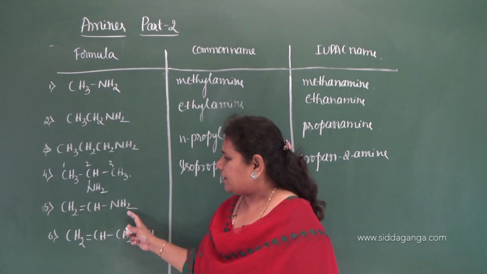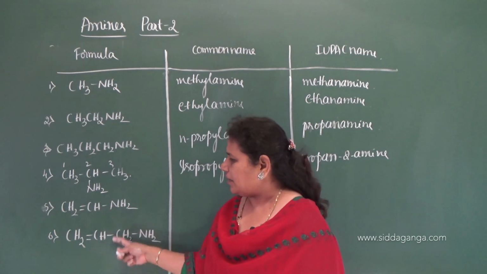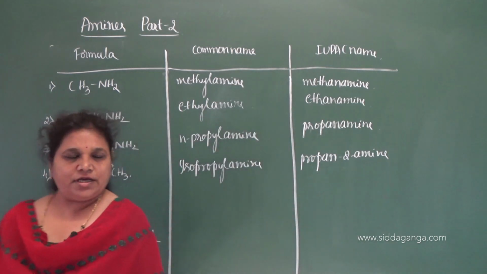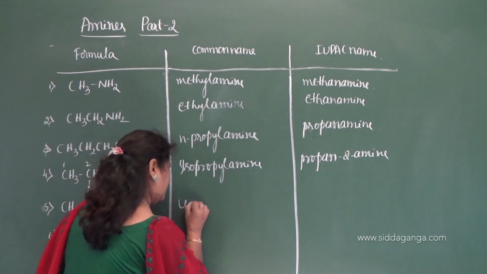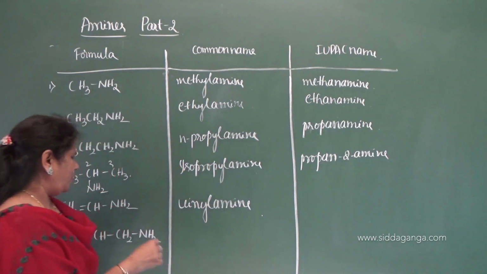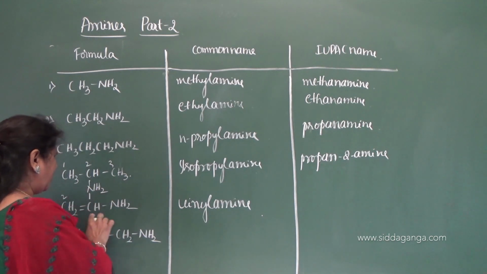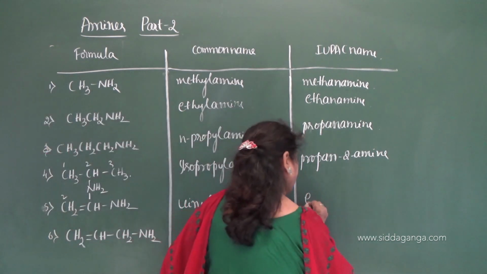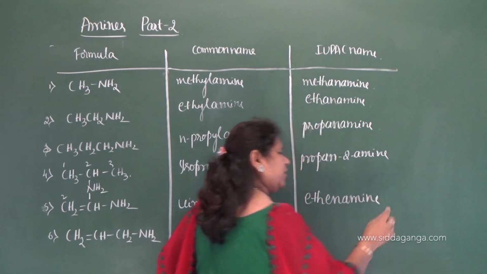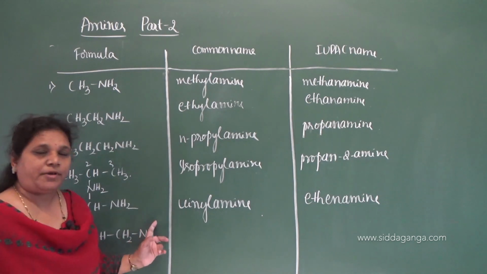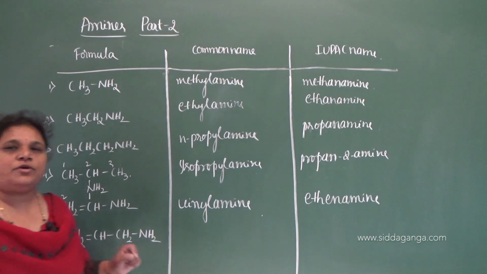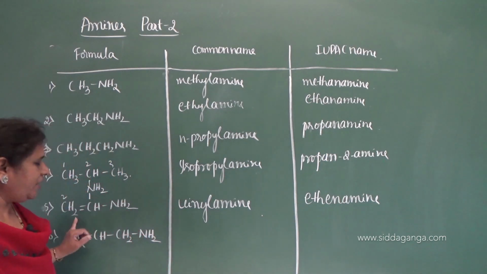Note this. The next one has unsaturation, and this group is a vinyl group, and this is an allyl group. Hence you can give the name vinylamine. This is vinylamine. And what is the IUPAC name? That is ethenamine. The double bond and the amino group are on the same carbon, that is the first carbon. I just ignored the locant 1 here, therefore ethenamine.